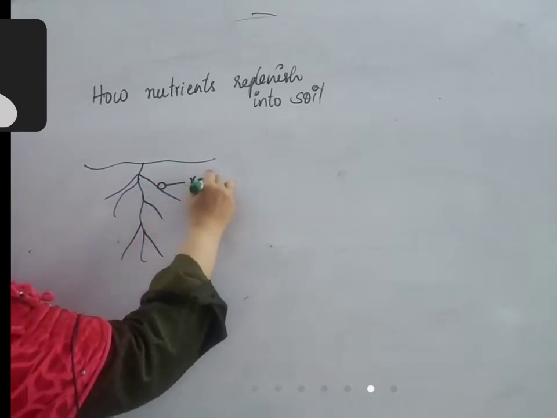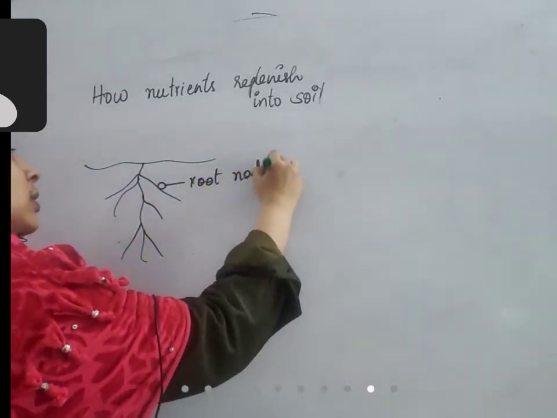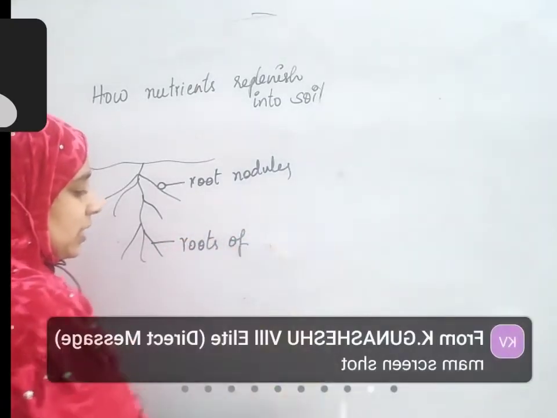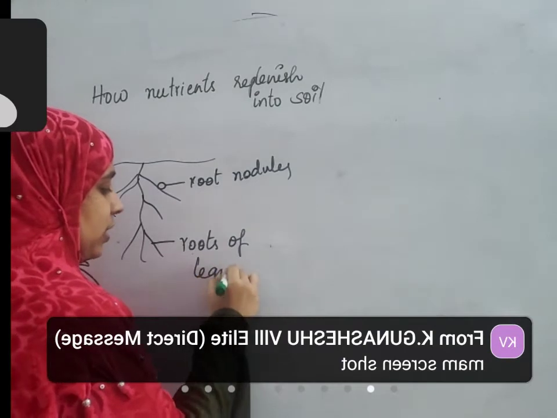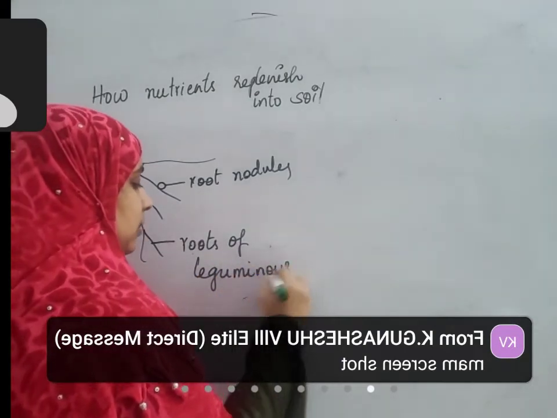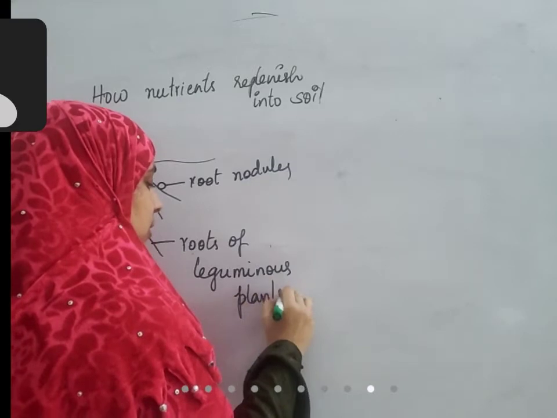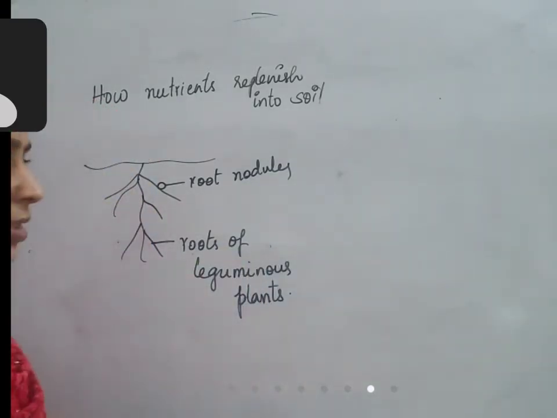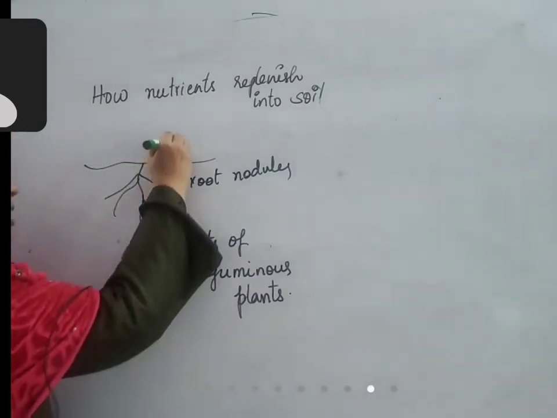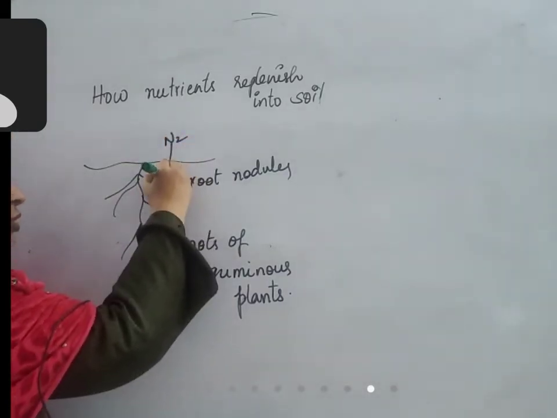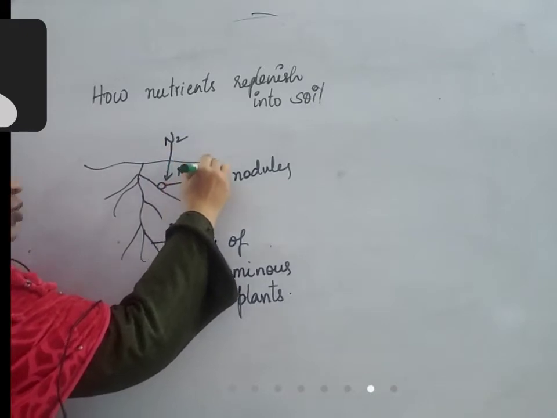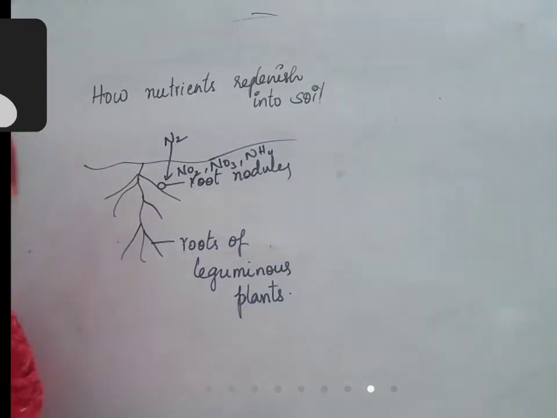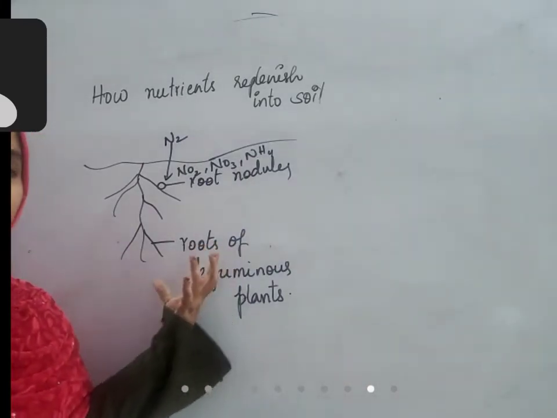These are root nodules, these are roots of leguminous plants. This is a symbiotic association. Yesterday we discussed about this. This is adding the atmospheric nitrogen to the soil and converting it into nitrite, nitrate, ammonium compounds. So this is one natural way.